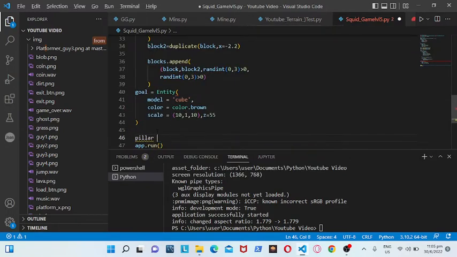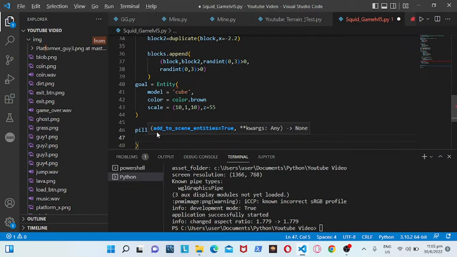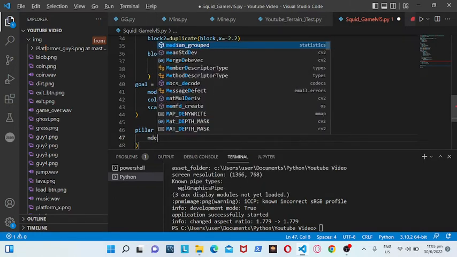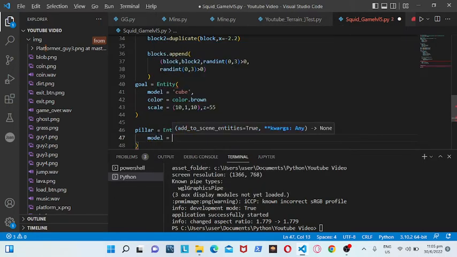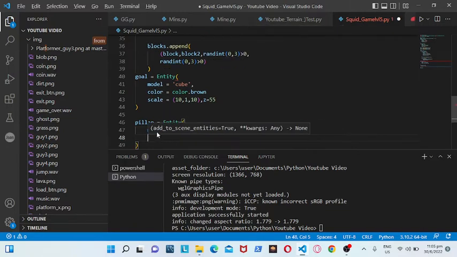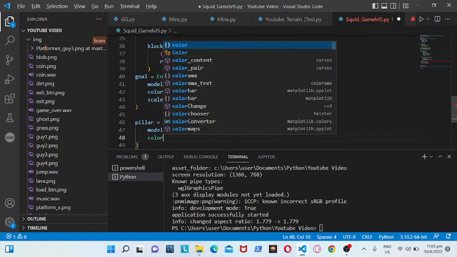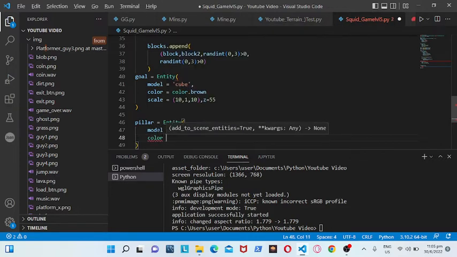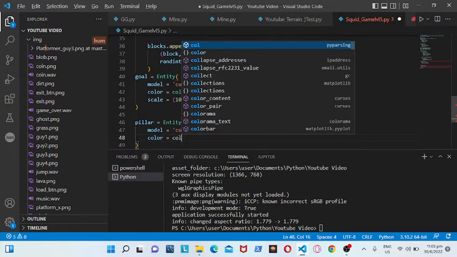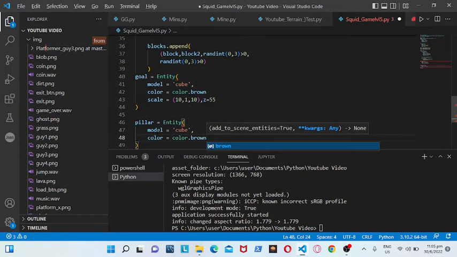So pillar is equal to entity, then a model is equal to cube, then the color is the same color, so color is equal to color dot brown.